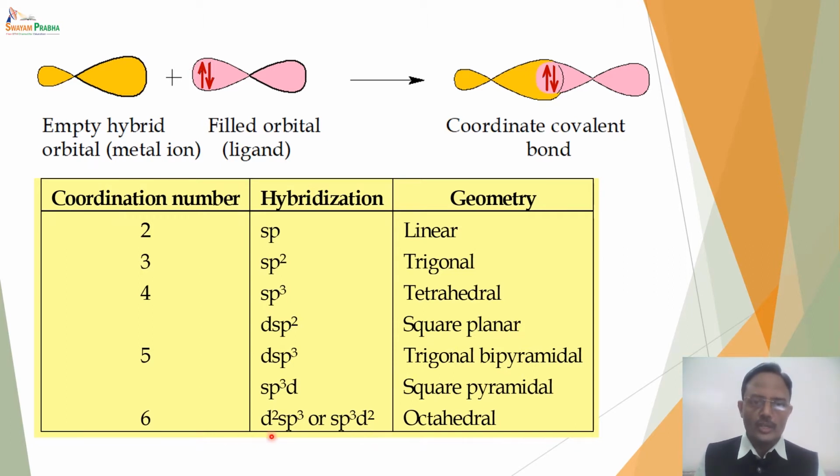When I say d2sp3, it means that I am talking about the inner d orbitals followed by s and p, whereas when I say sp3d2 hybridization, it is the s, p and outer d orbitals which are involved. So in both cases, the geometry is octahedral.